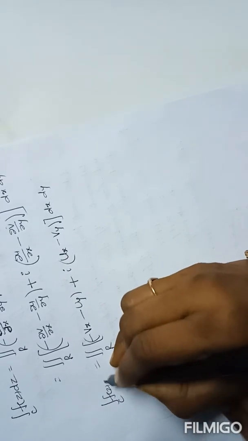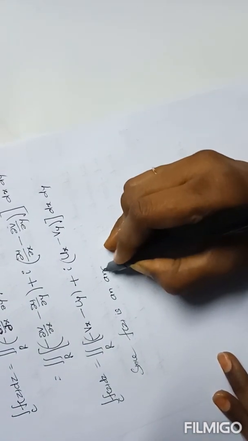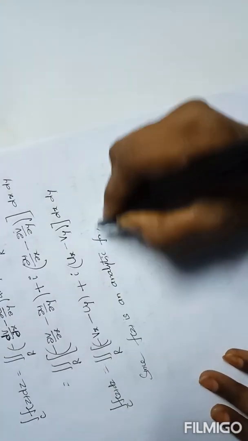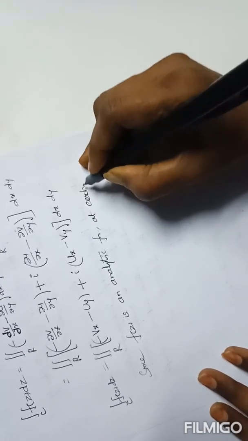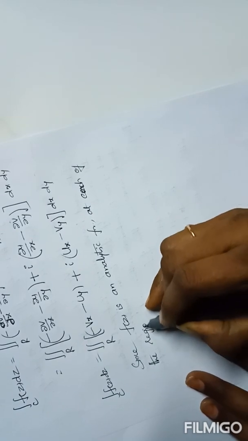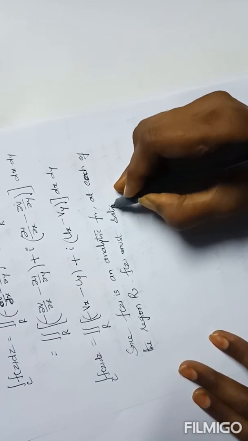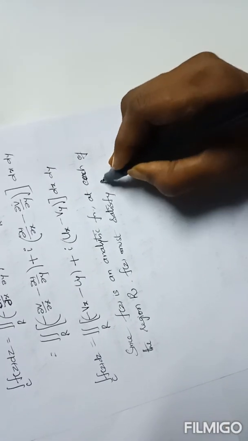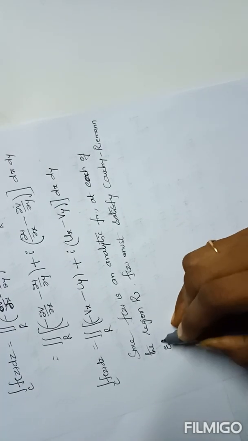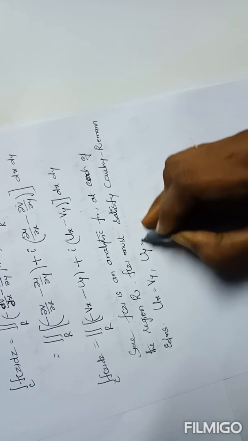After that, the integral over C of f(z) dz. Since f(z) is an analytic function at every point of the region R, f(z) must satisfy the Cauchy-Riemann equations: ux equals vy, uy equals minus vx.